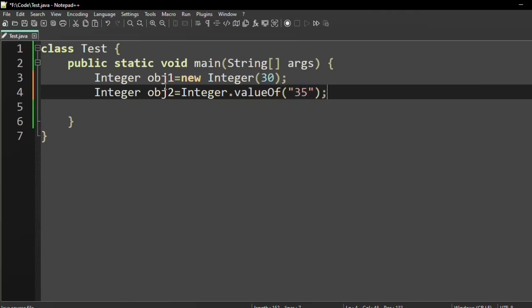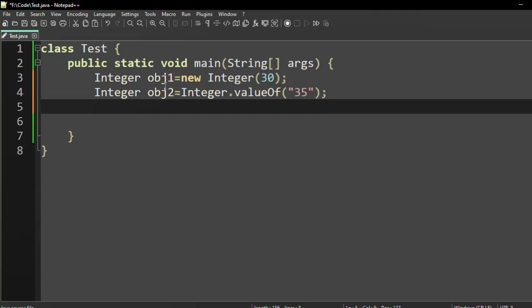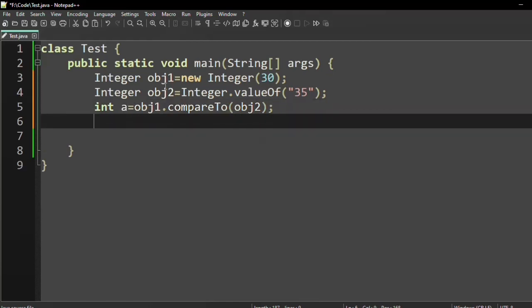Now we have another method, compareTo. So let us write int a, because compareTo returns integer values, that is either positive, negative or 0. So you can write obj1 dot compareTo obj2, where obj1 and obj2 are objects of the wrapper class Integer.